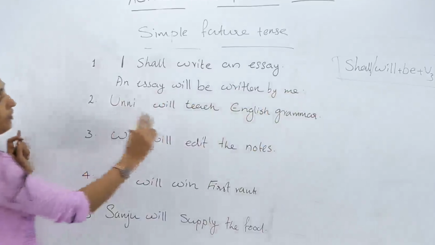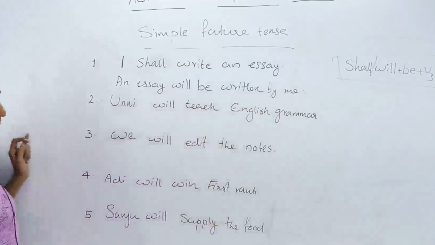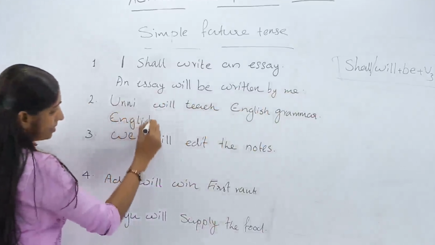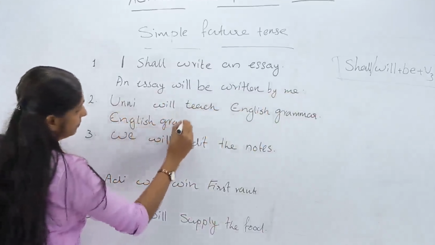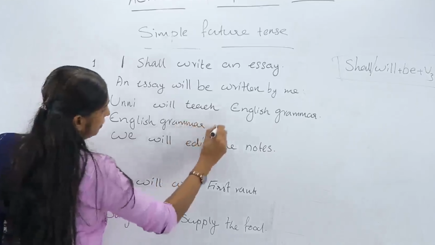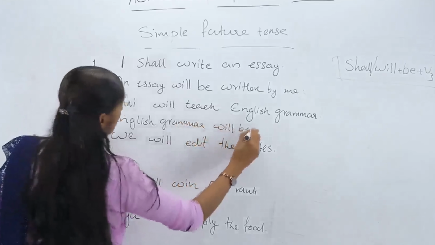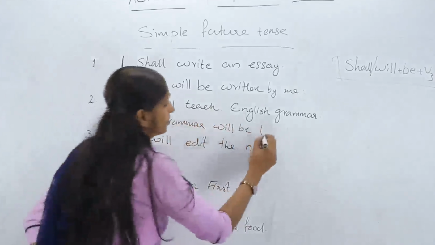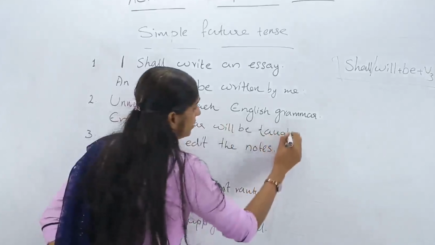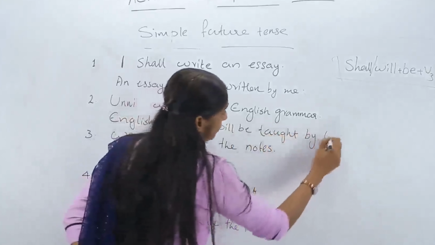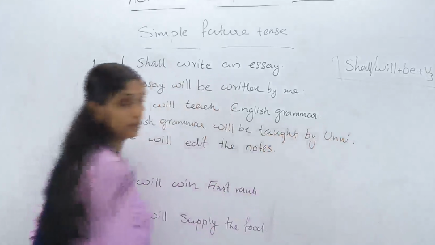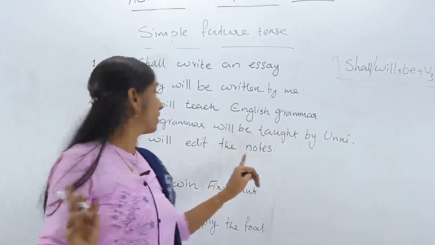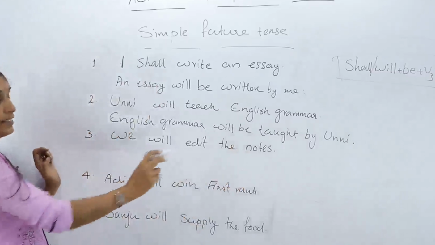And Unni will teach English grammar. How do we write? English grammar will be teach, V3 form of teach, taught. Okay. Taught by me. Okay. Check your answer. Is it right? Okay. Good.